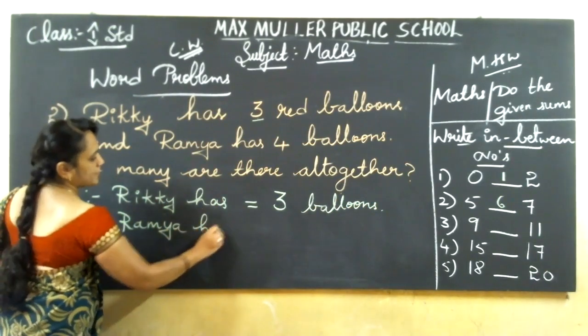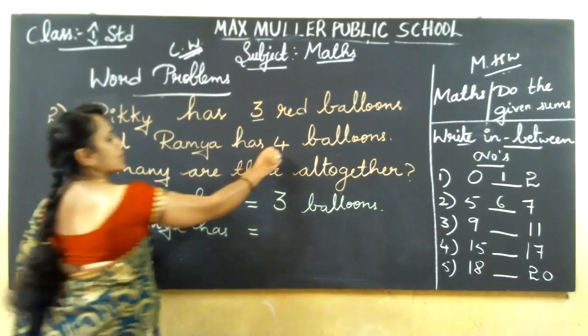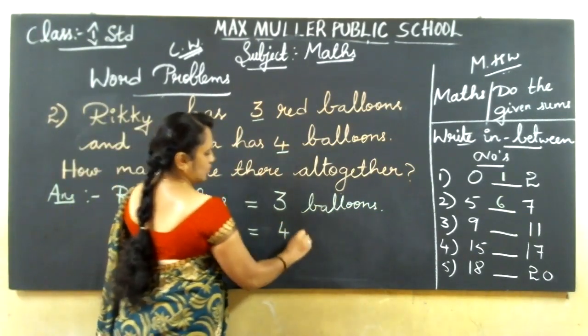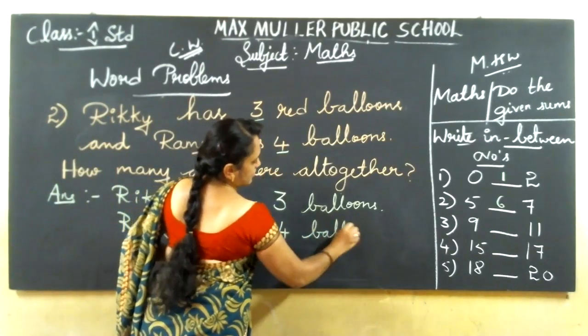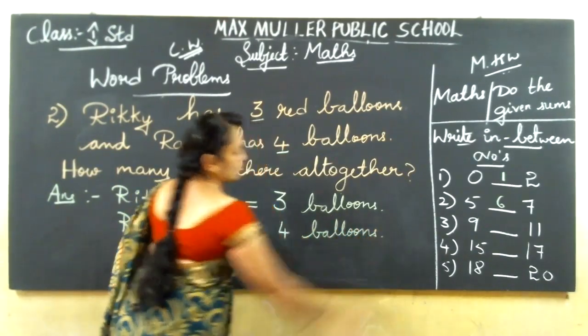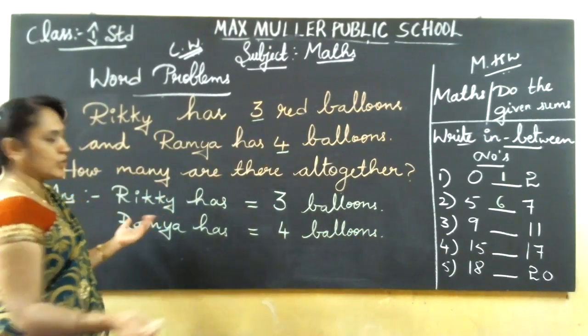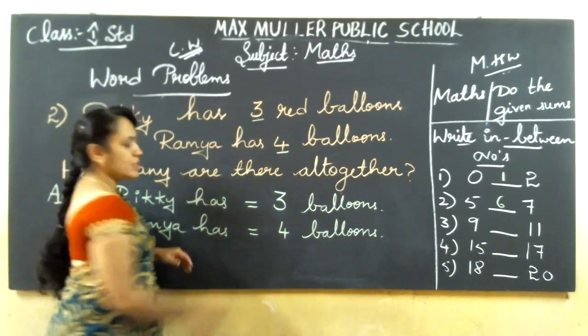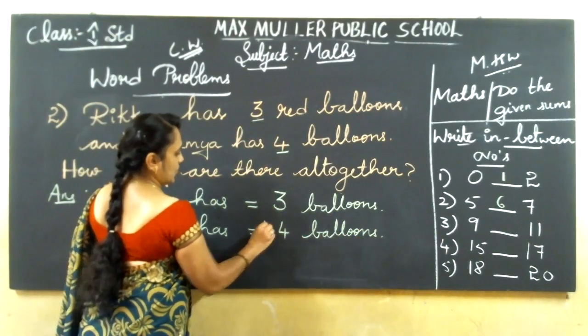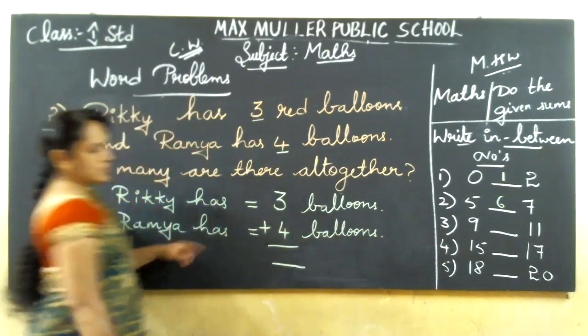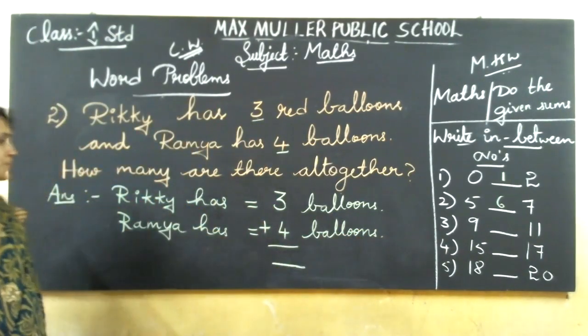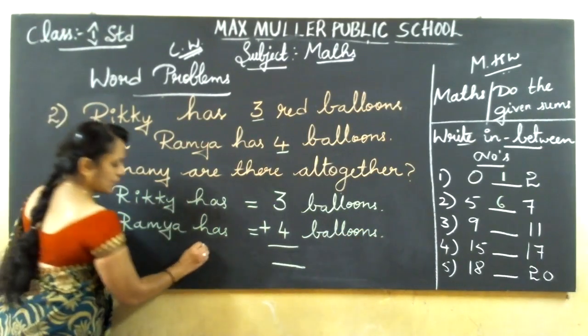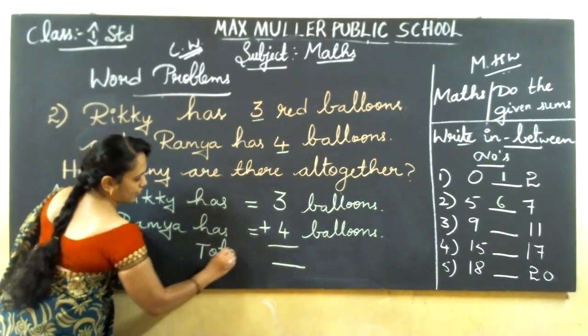How many balloons is Ramya having? 4 balloons. Write in the second line, Ramya has 4 balloons. Then total, how many are there in total? We should find out. When you want to find the total, we should add. So put the plus symbol. If you do addition, you should put the plus symbol, isn't it? Yes. Now write in the third line, total.